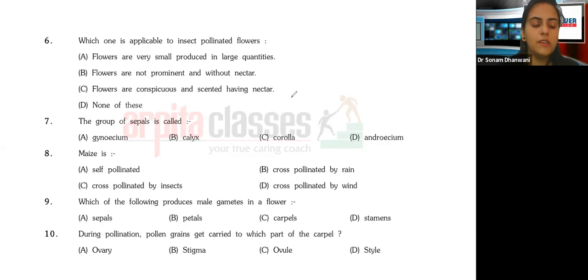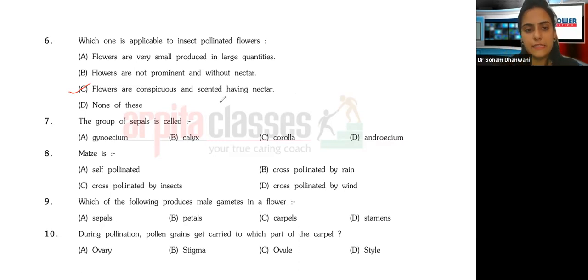The most important characteristic feature which plays a role in pollination is that the flowers are conspicuous and produce nectar, and they are also scented as a secondary reason. So the answer is that flowers are conspicuous and scented with nectar. It is not without nectar, it is with nectar.